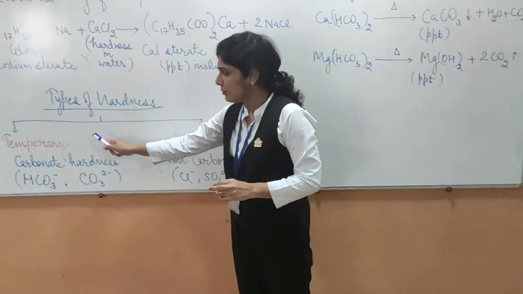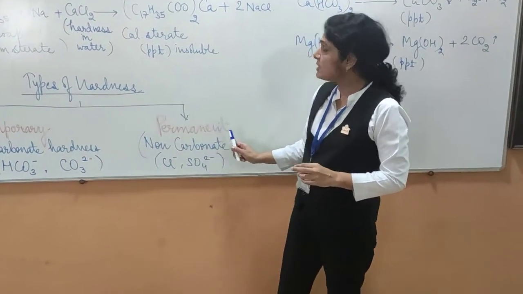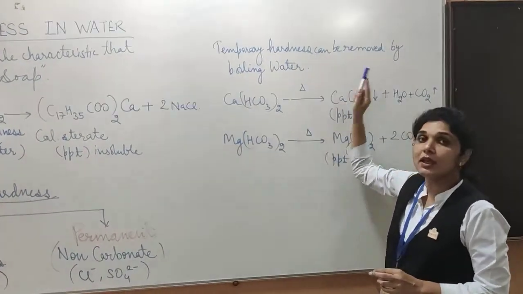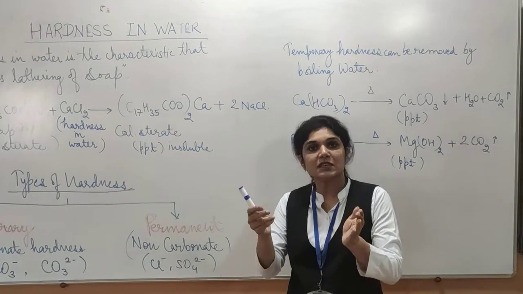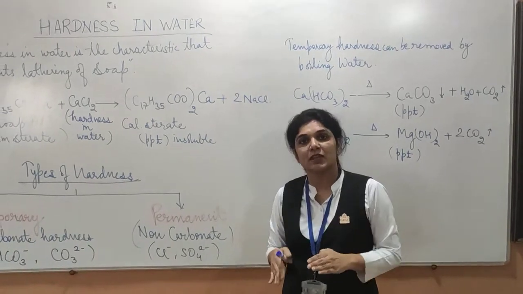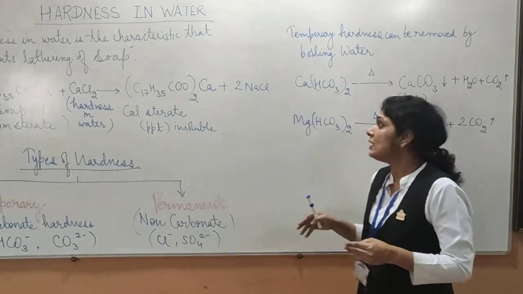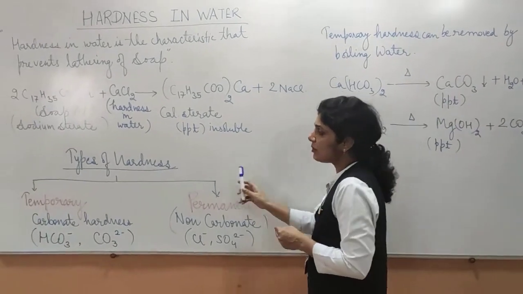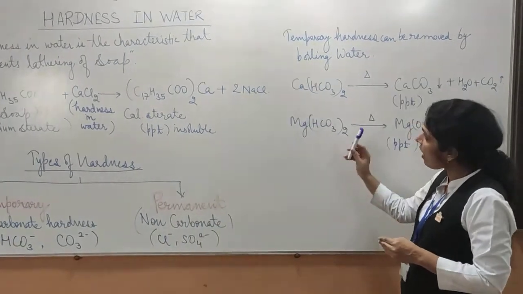Now, the name indicates temporary hardness is temporary, and permanent hardness is permanent. It means that if we boil water, then the temporary hardness can be removed. Temporary hardness can be simply removed by boiling the water. You must have boiled water. After boiling you have seen that a white precipitate settles down in the utensil in which you are boiling water. What is that white precipitate? It is the temporary hardness that was present in water. So that is why we say that temporary hardness is temporary, meaning it can be removed by boiling the water.